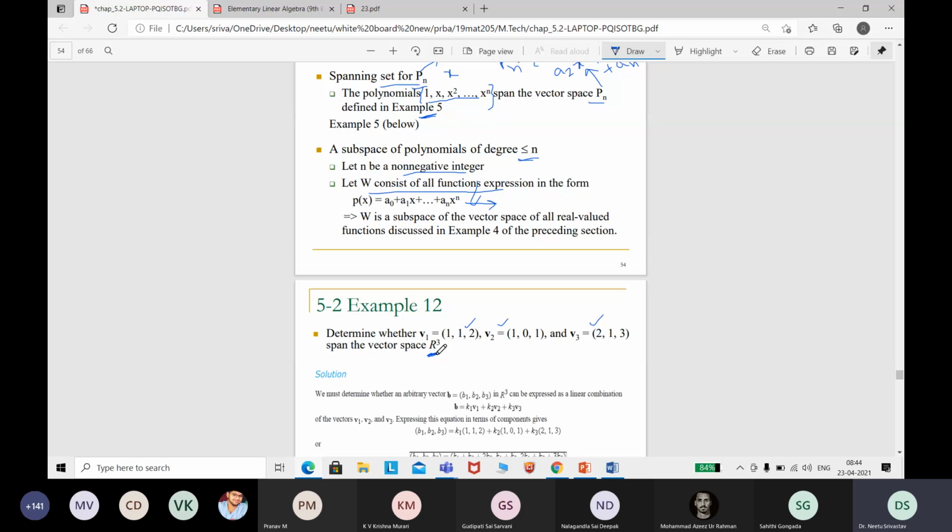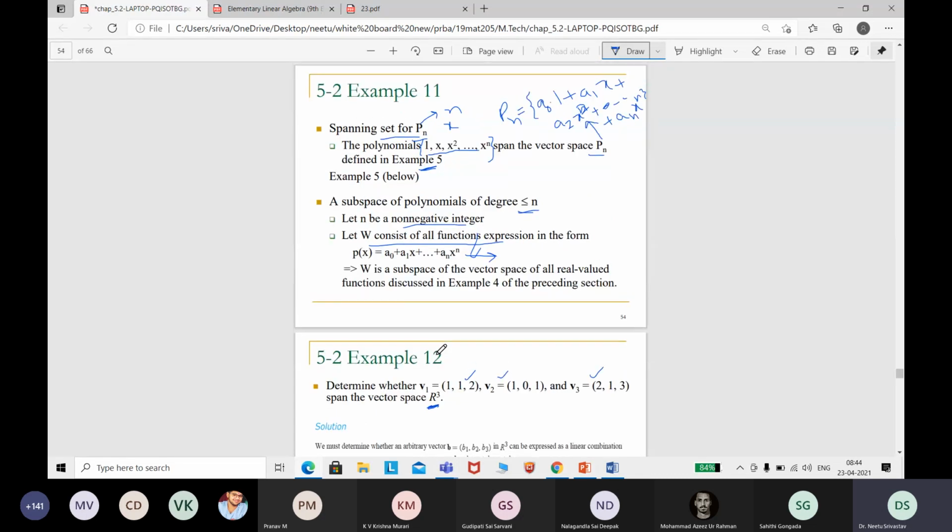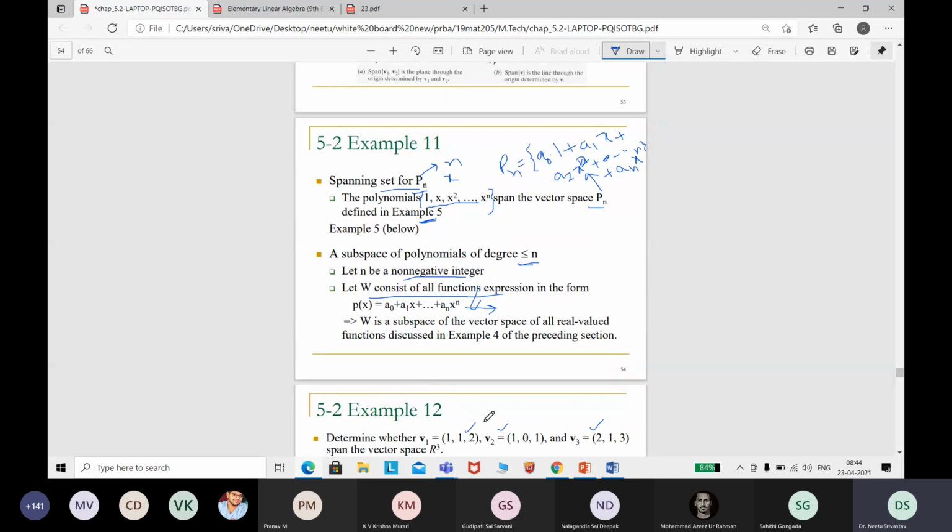Can anyone tell me what they have understood with this? If I want to check whether V1, V2, V3 will span R3 or not, what should I write here? R3 should have an element which is nothing but the linear combination k1 V1 plus k2 V2 plus k3 V3. This is what I said. Am I right or not?